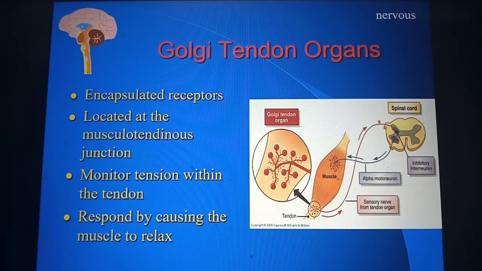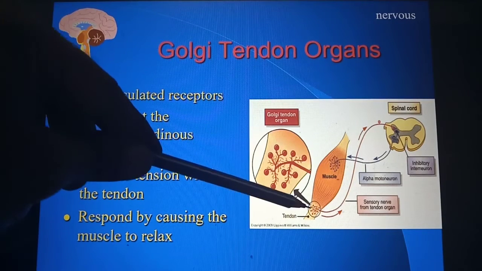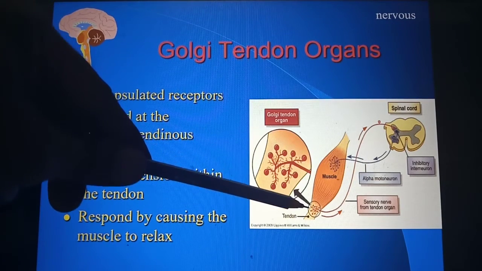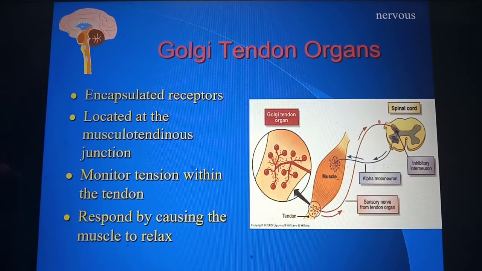Then the Golgi tendon organ is also an encapsulated receptor. It is present in the musculotendinous junction, where the muscle and the tendon join. So what does it do? It monitors the tension within the tendon and causes the muscle to relax. So all these are receptors.